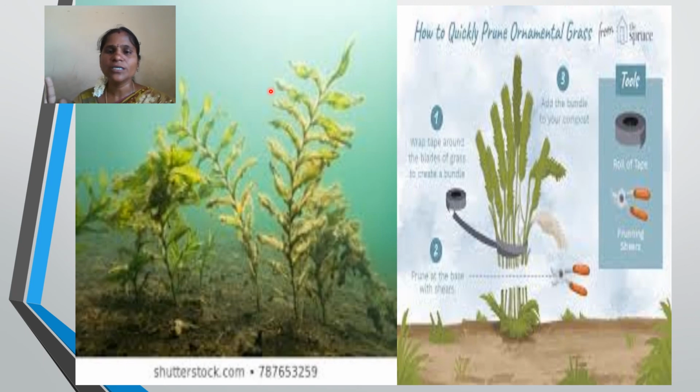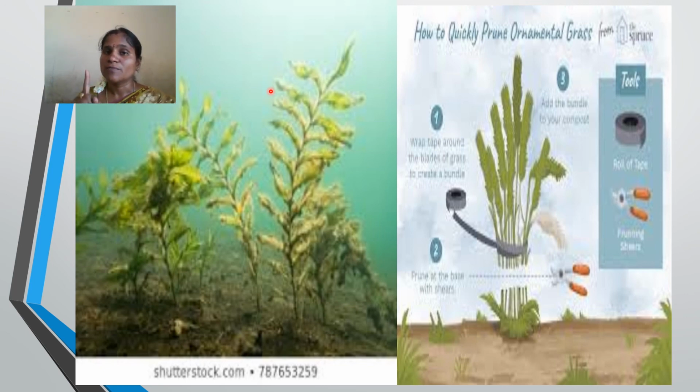And the third one is underwater plants. These plants grow underwater. Examples are pondweed, hydrilla and tape grass. These are the examples of underwater plants.